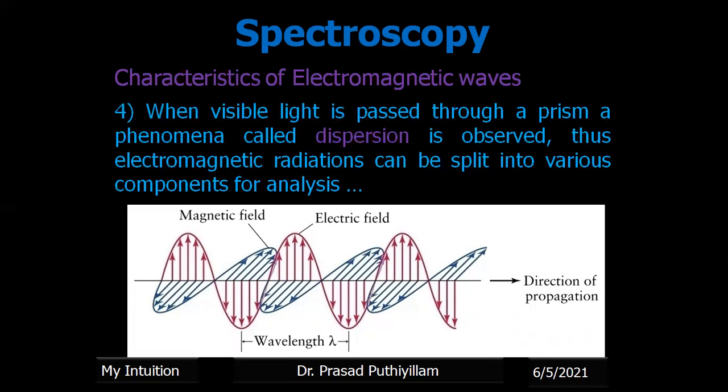Fourth point: it is already observed that if you take a prism and pass normal light, that is visible light, through it, it undergoes a phenomenon known as dispersion. That means it splits into different colors. Different colors mean different wavelength, or different frequency, or different wave number. So this gives us an idea that all the electromagnetic radiation can be split into various components and can be used for analysis.